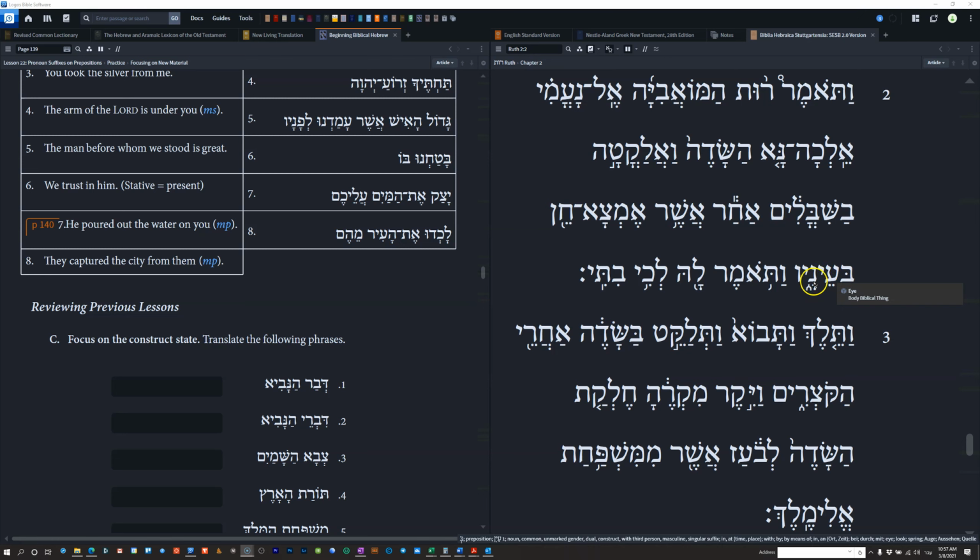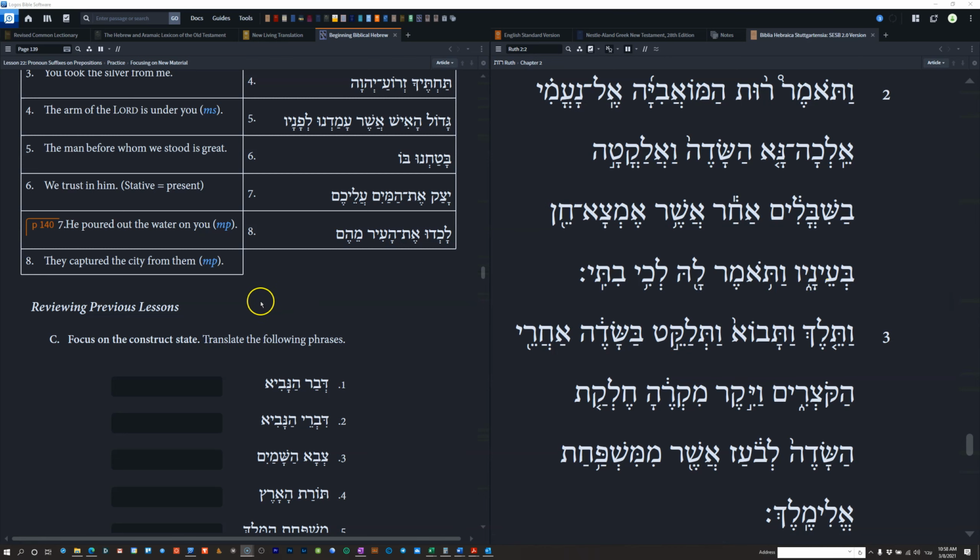And one of the reasons for that, there's a few, is because of the redundancy of the in his eyes. When you've got the relative pronoun here, we're going to say in whose eyes, and we don't need this possessive suffix on the end.